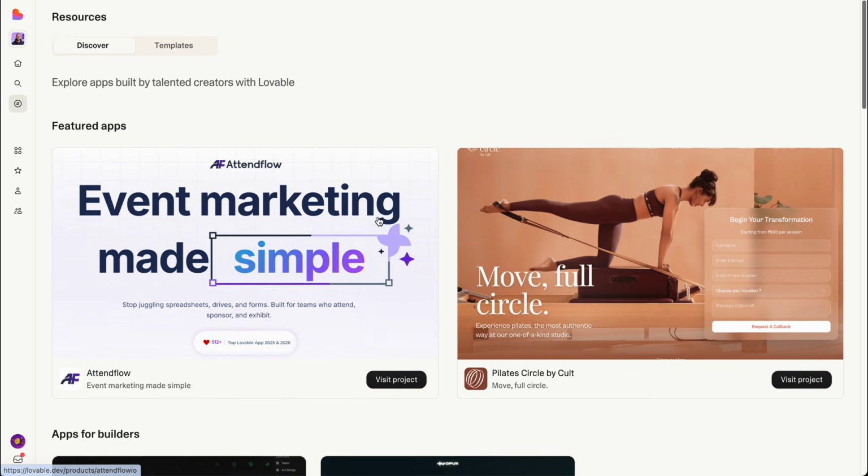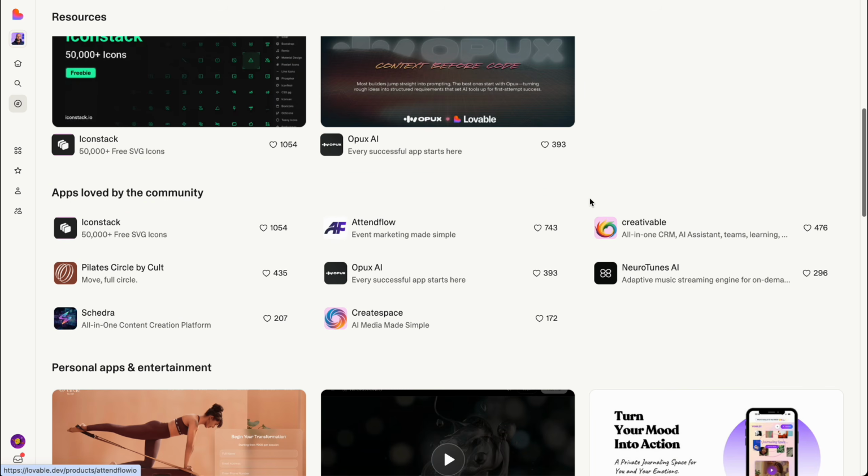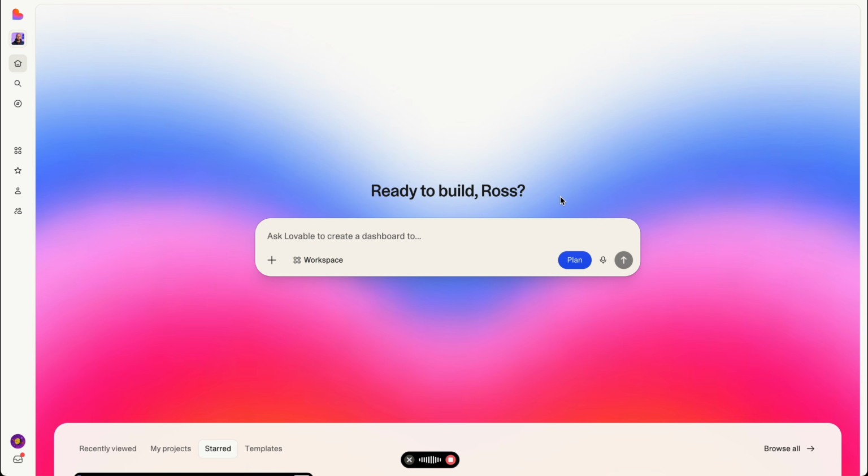You can just prompt Lovable with specific tasks. For example, hey Lovable, I have a client and I need to automate their website. They have an opt-in form with which they collect leads. So I need a way to filter who is a customer, who is a warm lead and who is a cold lead, and store them in a Google Sheet.